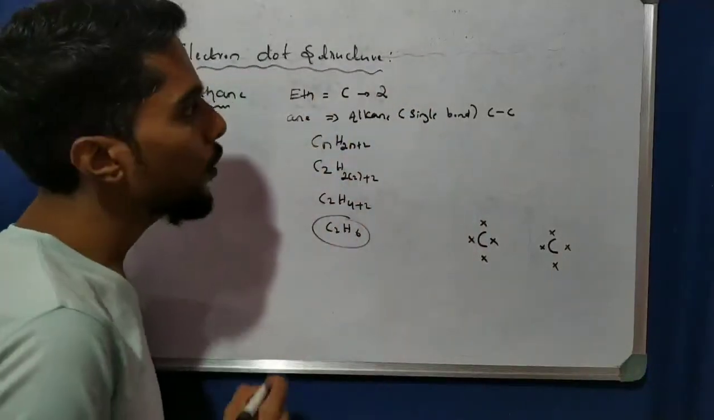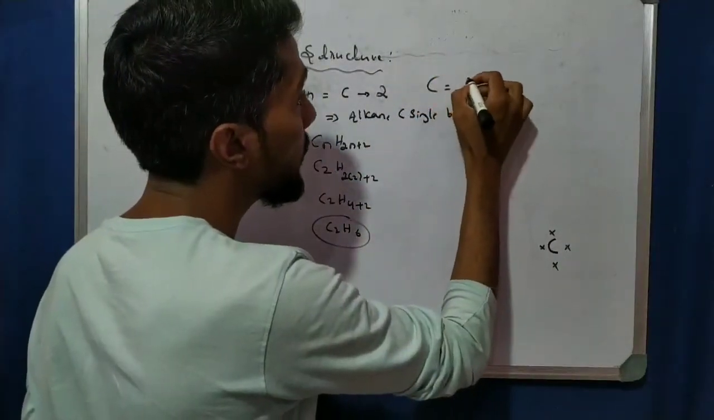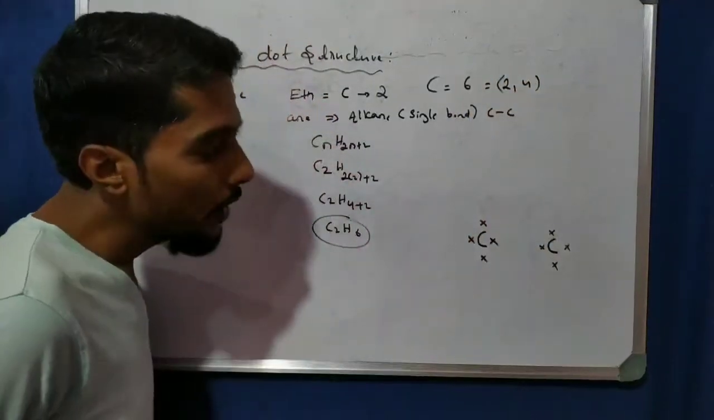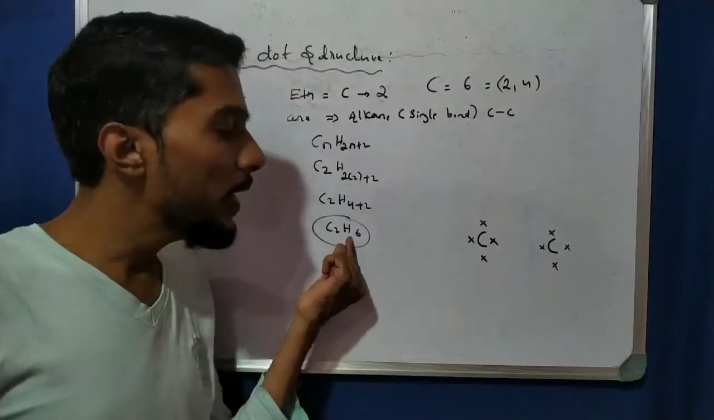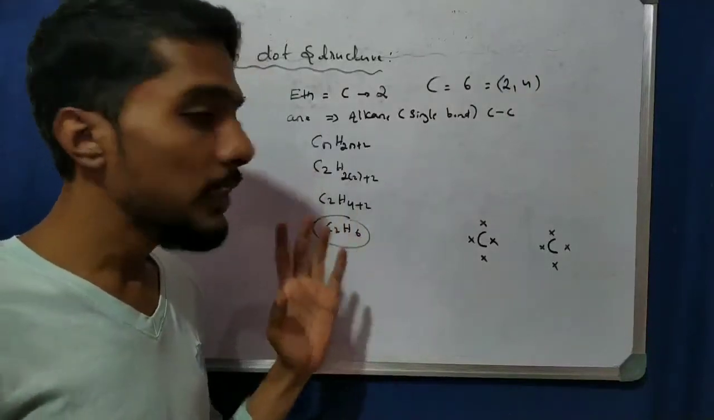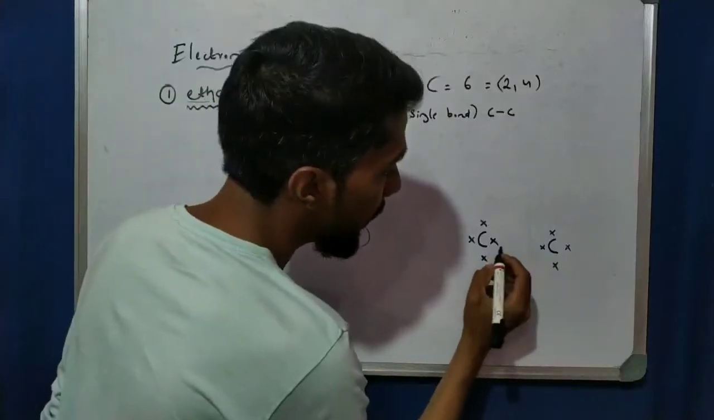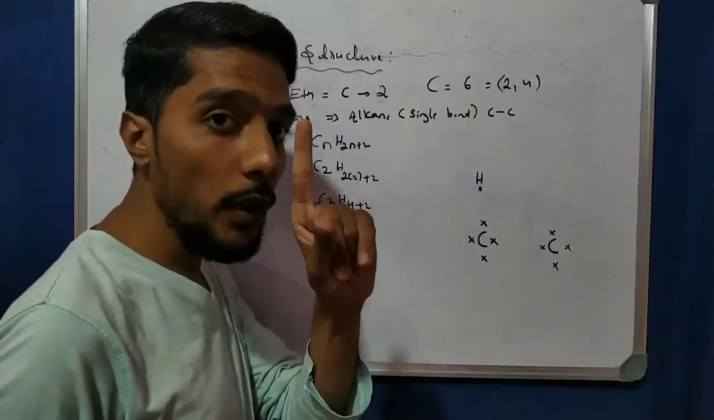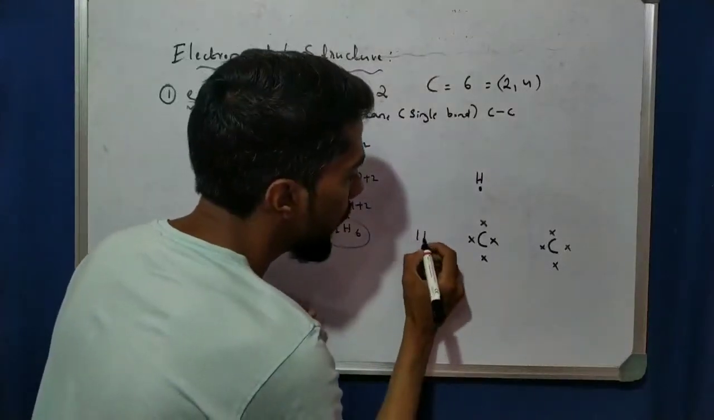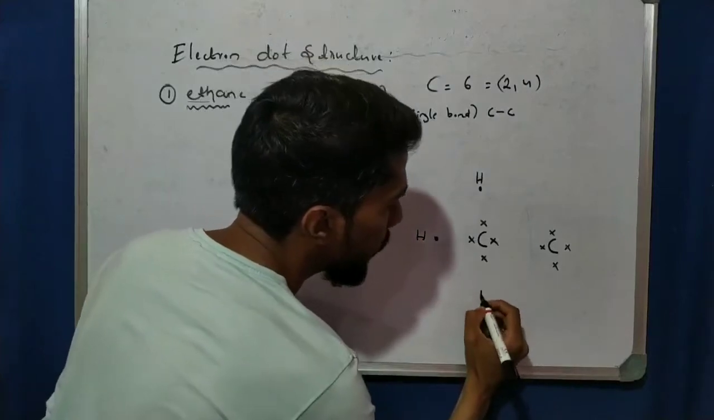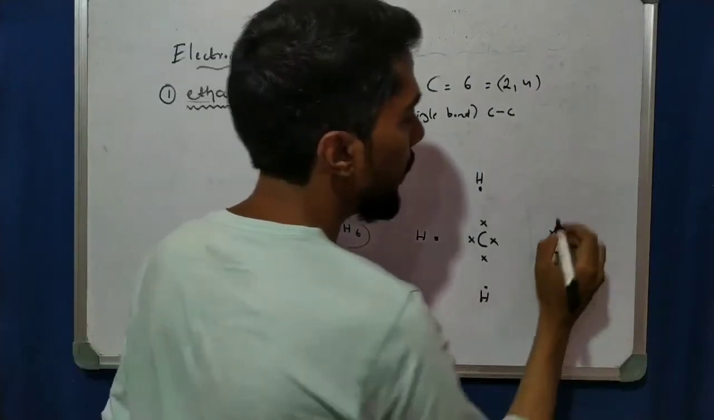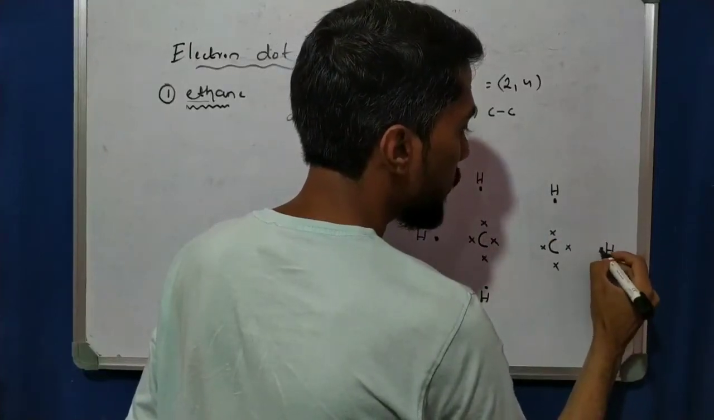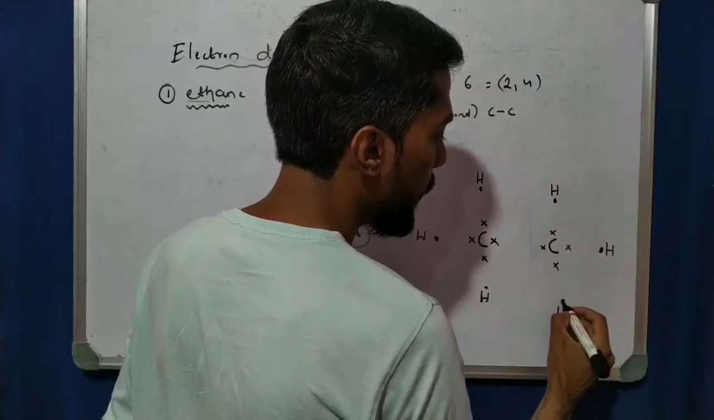Why 4 valence electrons? We know the configuration of carbon, whose atomic number is 6, so we get 2 and 4. So 4 valence electrons. Now see, how many hydrogens are there? 6 hydrogens. So here I write 1 hydrogen, atomic number of hydrogen 1 means 1 valence. So hydrogen is 1 valence here, and hydrogen is 1 valence here. Okay, 3 hydrogens. Now here 1 hydrogen, 1 valence of hydrogen, and so on for the other hydrogens.